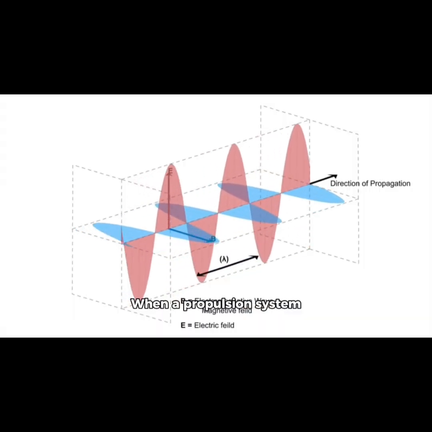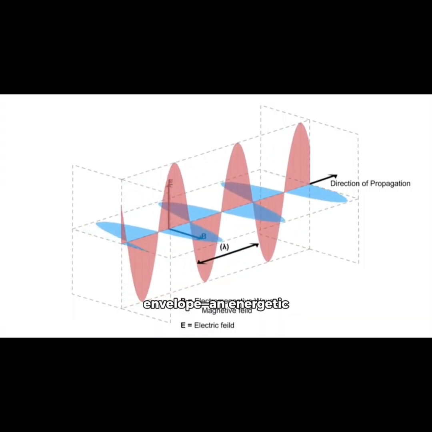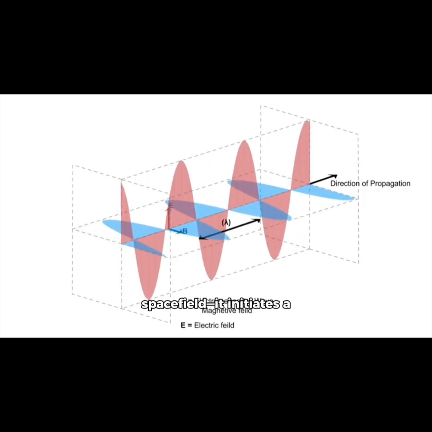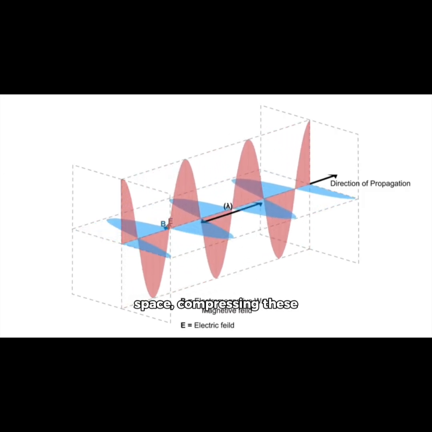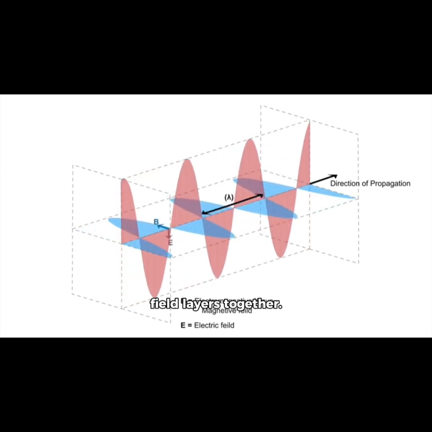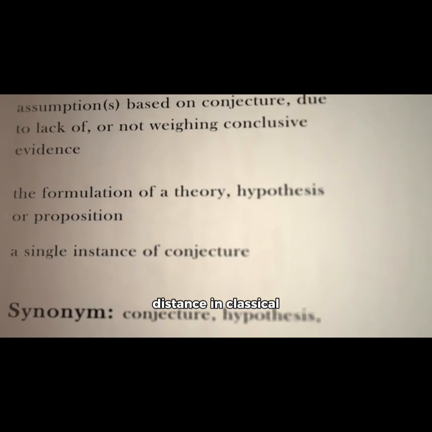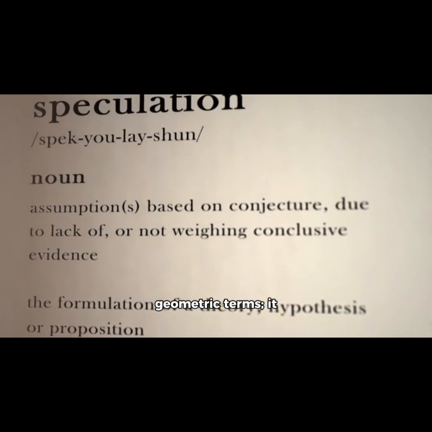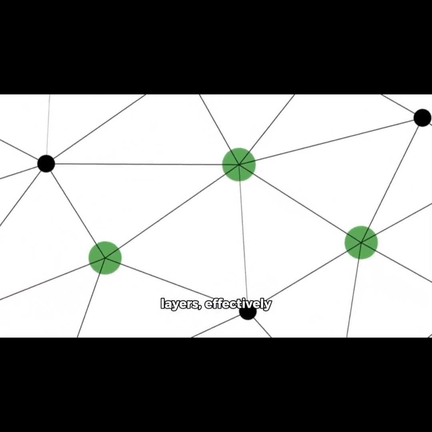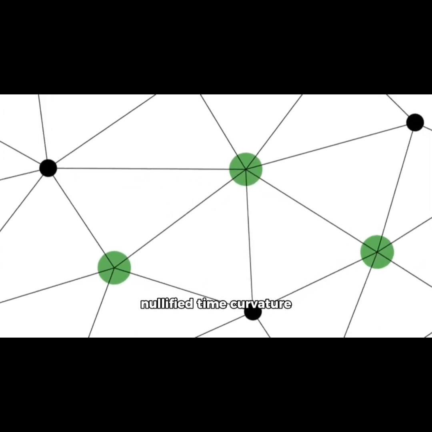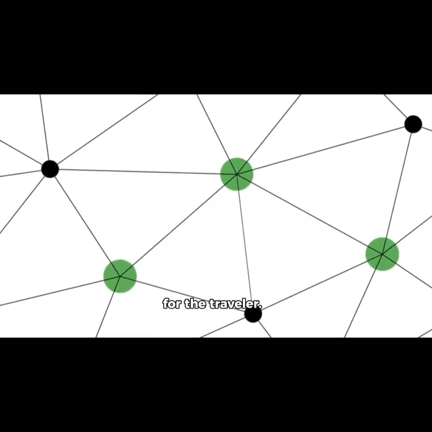When a propulsion system engages the quantum envelope and energetic distortion of the local space field, it initiates a localized contraction of space, compressing these field layers together. This contraction does not merely shorten distance in classical geometric terms. It realigns the spatial layers, effectively creating a path of reduced resistance and nullified time curvature for the traveler.